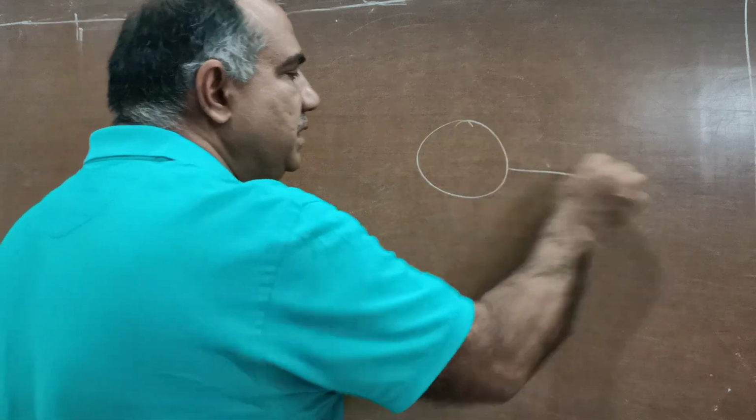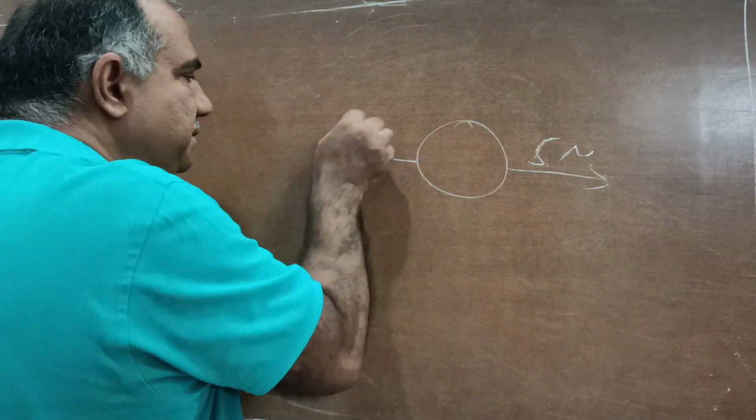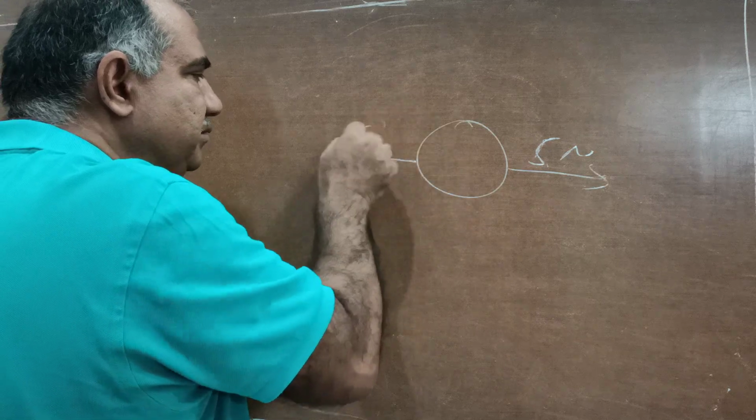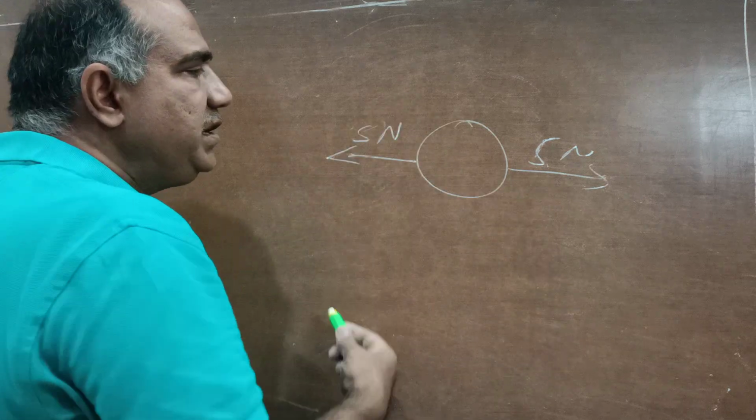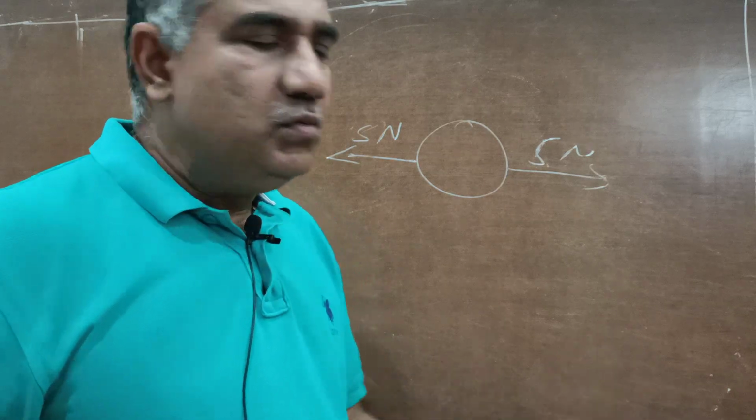If the resultant of all the forces acting on a body is 0, the forces are said to be balanced. Now if I apply two forces, a 5 Newton force in this direction and a 5 Newton force in the opposite direction, these are balanced forces and the body will not be able to move.